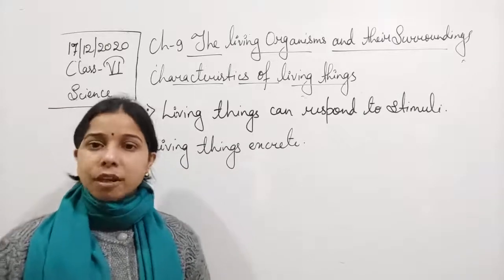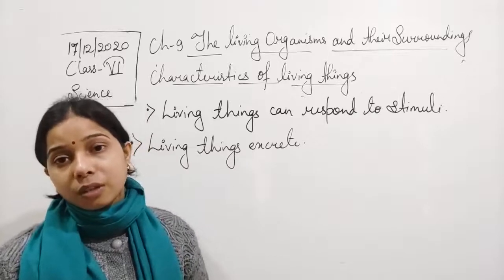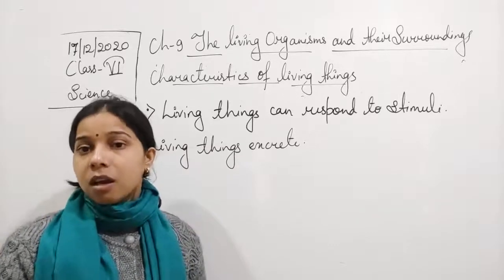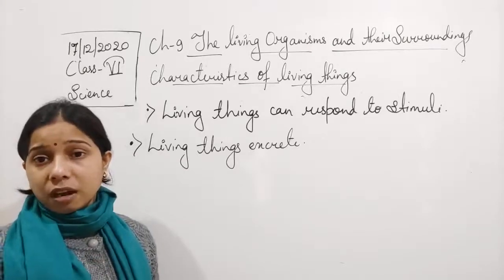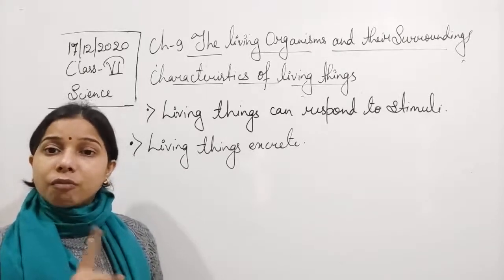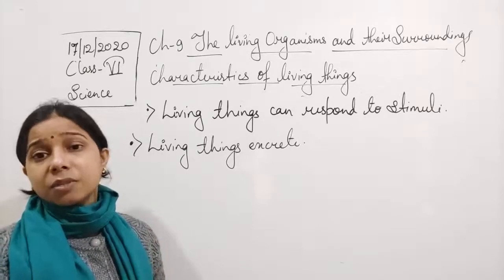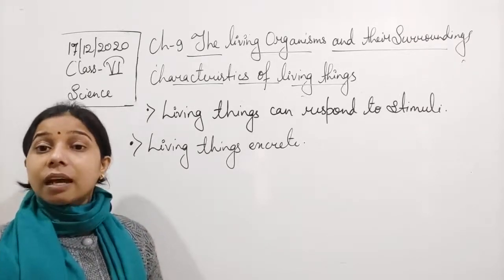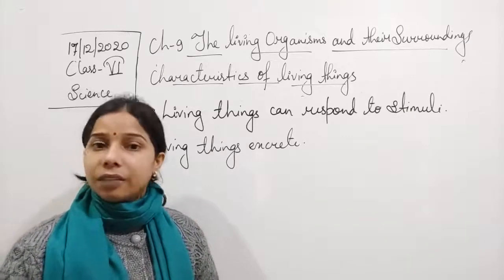Although the reproduction process varies, because one can give birth to young ones, one gives eggs, and in case of a plant, seed formation occurs. But you have seen that from one organism, another organism is produced. So we can say that reproduction is carried out by living things.